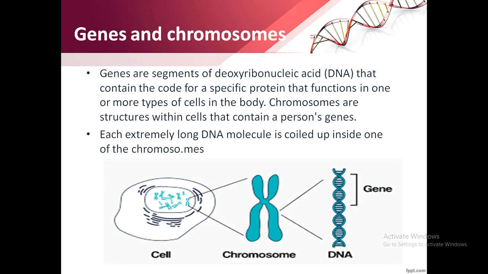Genes and chromosomes. Genes are segments of deoxyribonucleic acid that contain the code for a specific protein that functions in one or more types of cells in the body. Chromosomes are structures within cells that contain a person's genes. Each extremely long DNA molecule is coiled up inside one of the chromosomes.